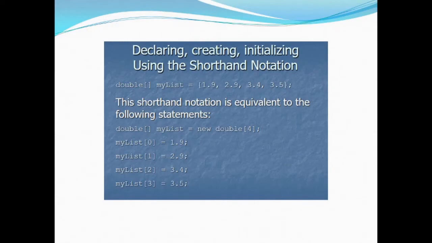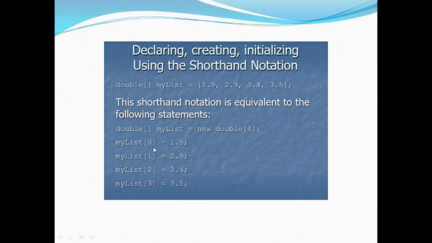So this shorthand notation is equivalent to what? Actually, this is the amalgamation of several statements. First is the declaration of the array, that is double myList. Then this declaration is accompanied by the creation using the new keyword, and 4 entries are created.